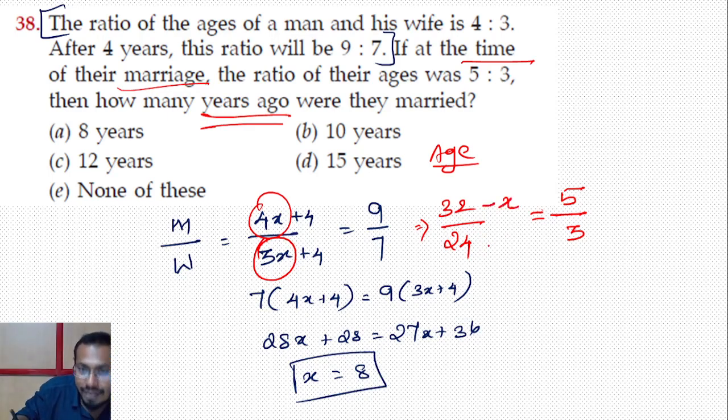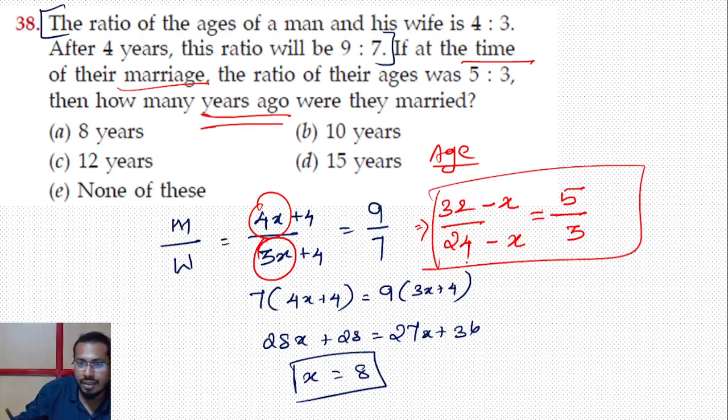From 32 and from 24, how many years do we go back so that they have the ratio 5:3? Okay, so how many years do I need to go back to get 5/3? That is the age at the marriage. Solve this and you will get the x value, that is how many years back they got married. By finding x, we will know how many years ago the marriage happened.